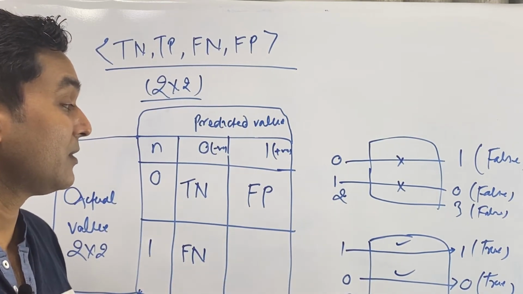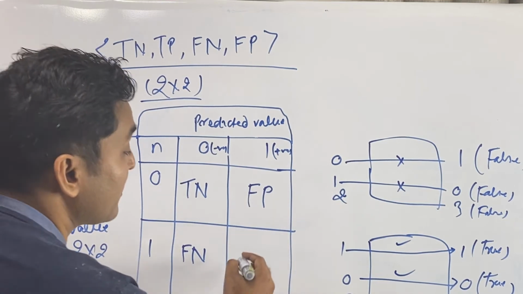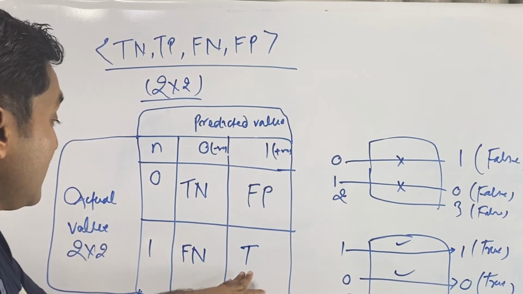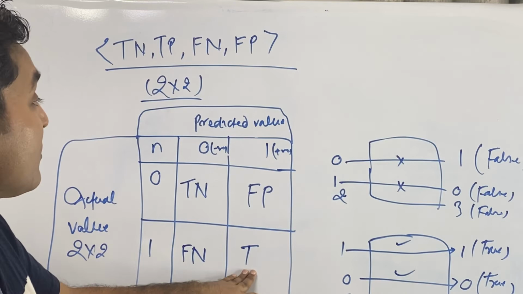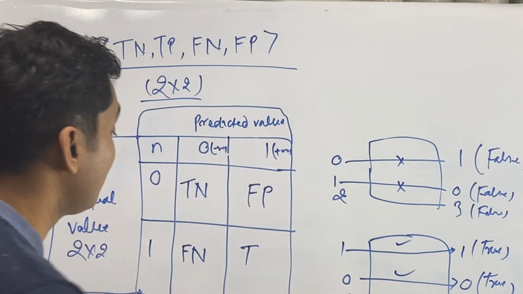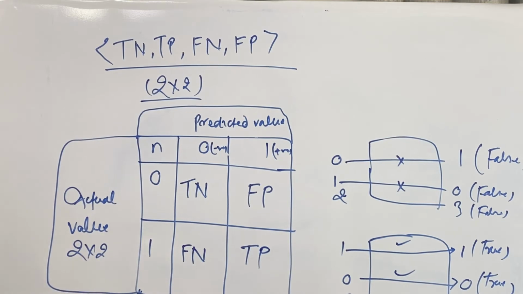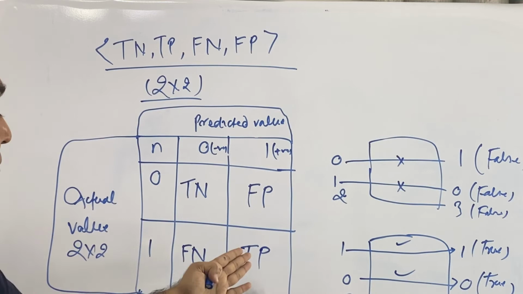In a very simple way, something true is happening. I just want to make you understand what true and false are. Because the predicted value is positive, we can call it positive. So this is done: true negative, false positive, false negative, true positive.